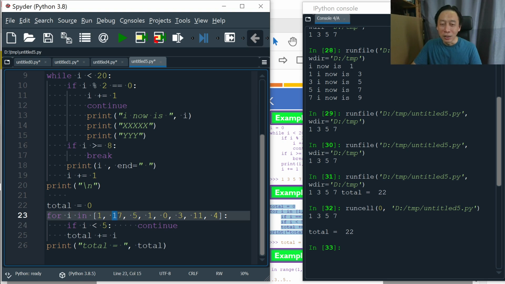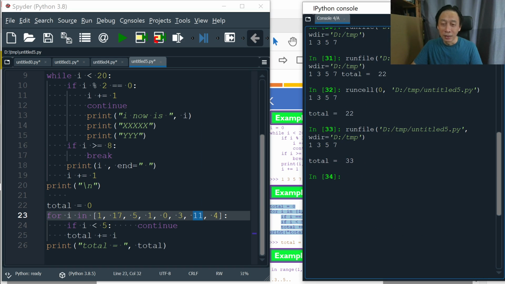So we'll add 22 plus 11, so that's 33, and that's it. Anything 4 and below will not be added. You see that? Whereas the built-in function sum will not be able to do this filtering process. So by implementing our own loop, we can create very delicate or specialized or customized kind of control structure and logic to implement the things that we want.